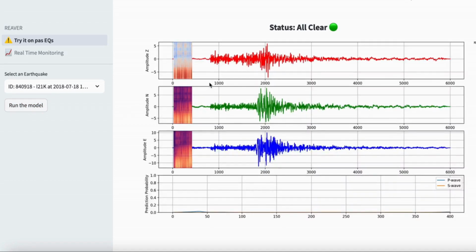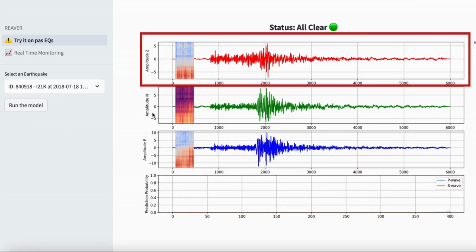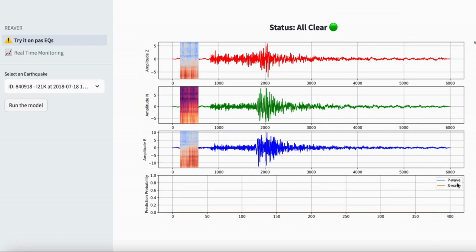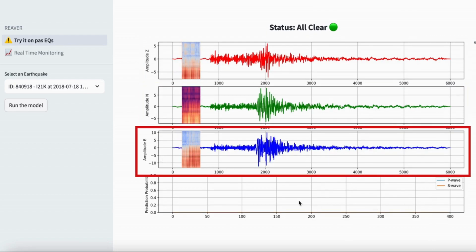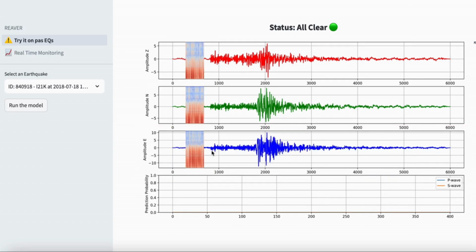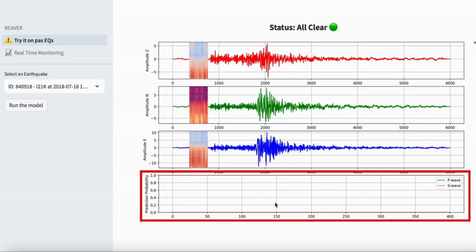Here, we see the 3-channel waveform. Z represents vertical earth motion, N represents north-south motion, and E represents east-west motion, along with the Mel spectrogram generated from each channel. Below that, the user sees the model's output displaying prediction probabilities for P and S waves.